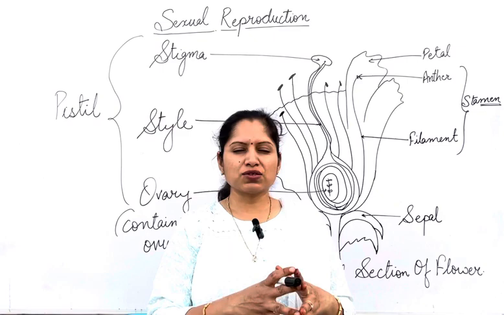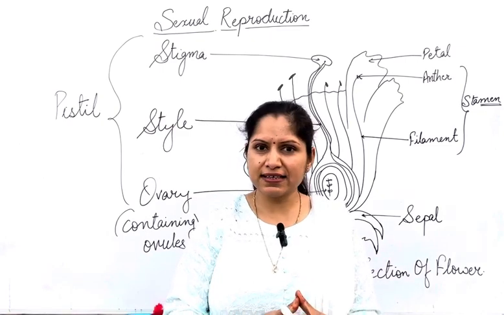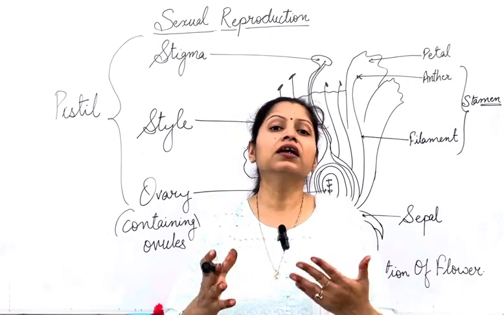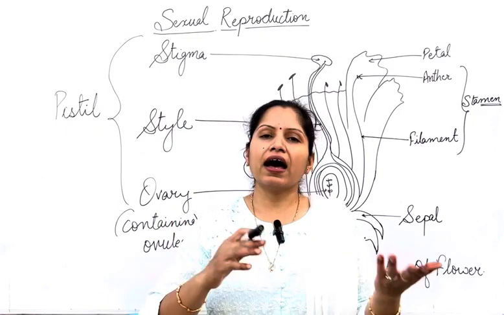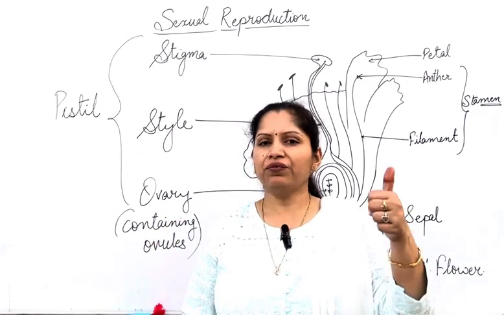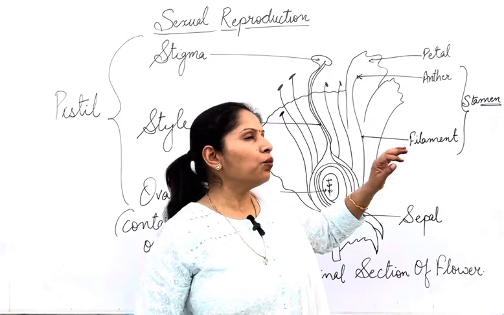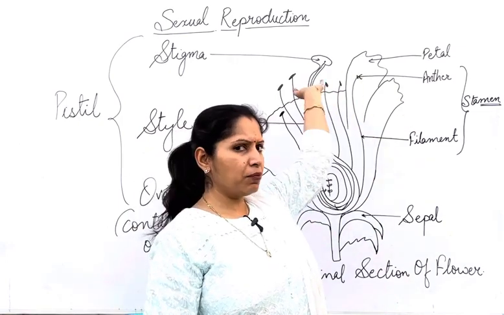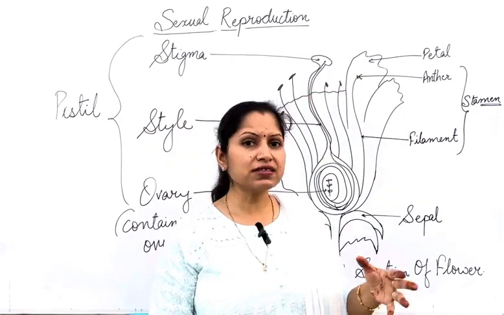So remember, a 1 mark question can come, that the ovule gets converted into seeds, and the ovary gets converted into a fruit. Very important for exams. Now, one more thing: how are these pollen grains getting transferred to the stigma?